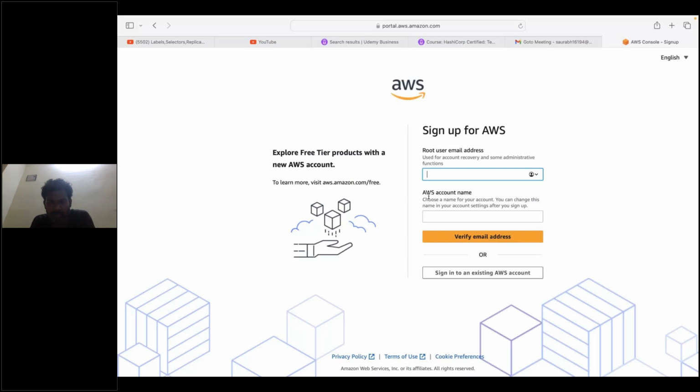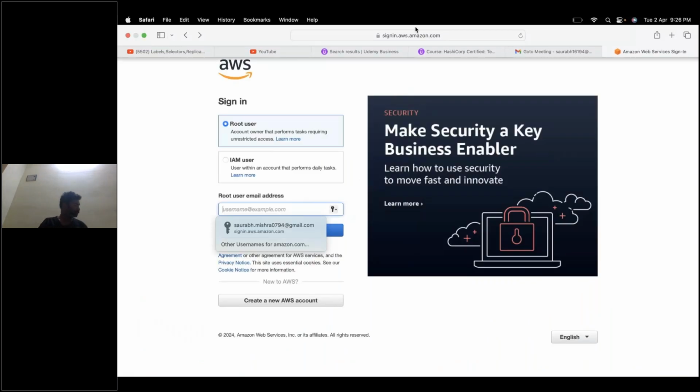After that it will verify your email address and ask for credit card or debit card details. I think 2 rupees or something will get deducted and that is also refundable, so don't worry about that. It's free, and then your AWS account will be created. I've provided you the link, so please go ahead and create the AWS account.